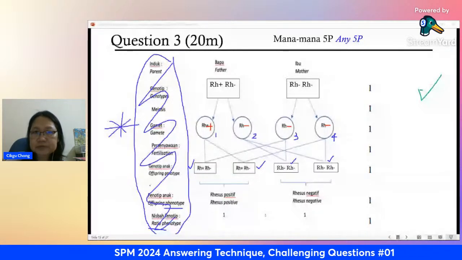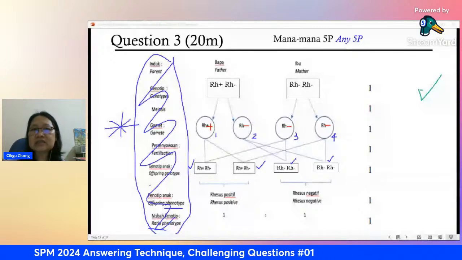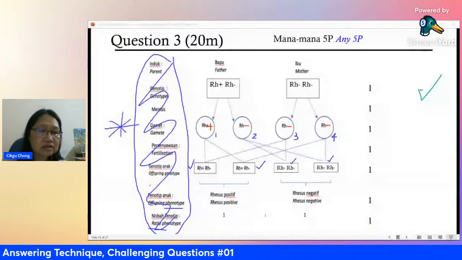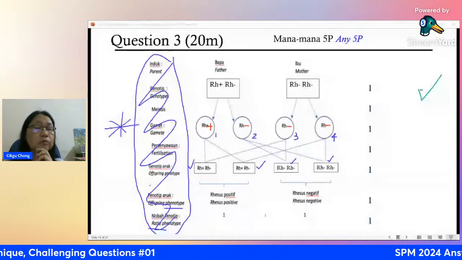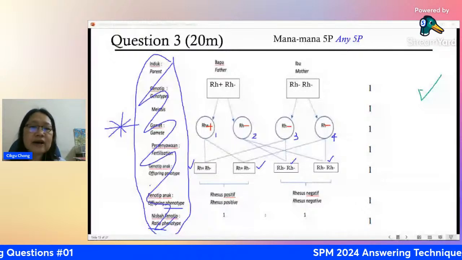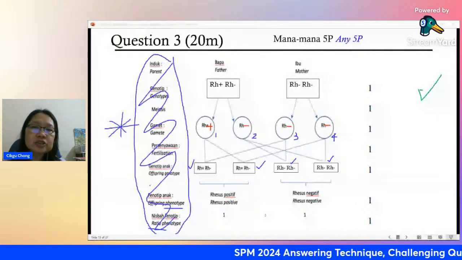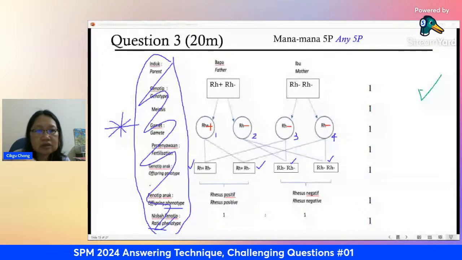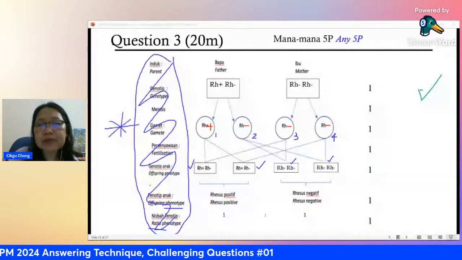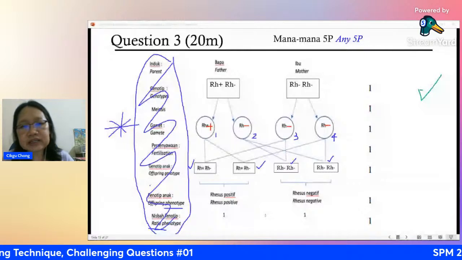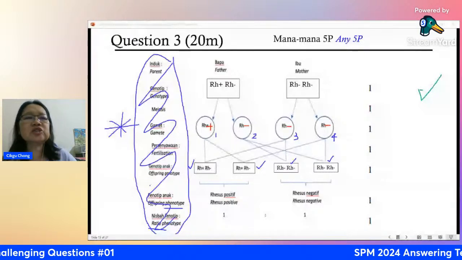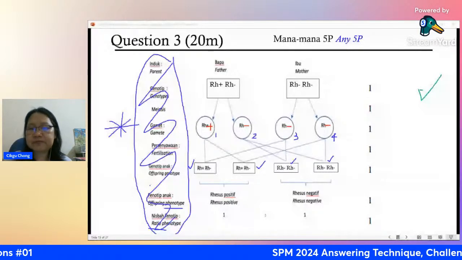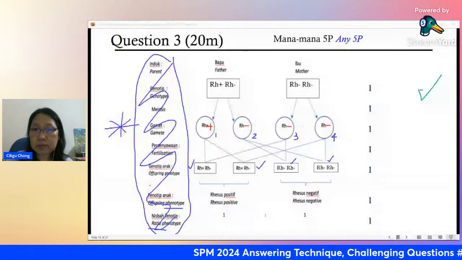Okay, now next one. Continuation from the question. The first and the second child are healthy. Right? They are normal, no problem. But the third child, this is just a baby, right? Died shortly after birth. Now, this one the question gets a little bit more difficult, right? Because it's application of what you really learned. So based on your knowledge about rhesus factor, explain why the third child died, cannot survive.